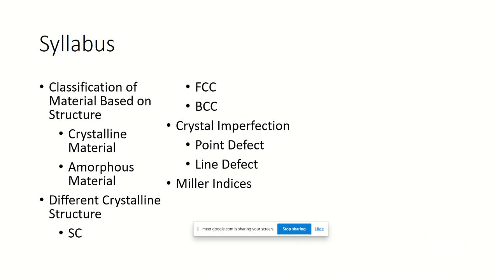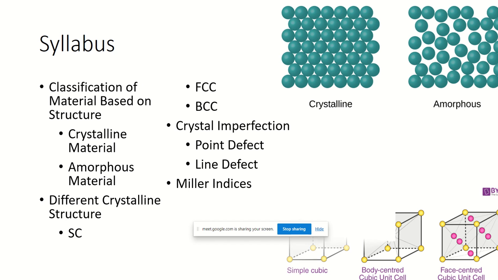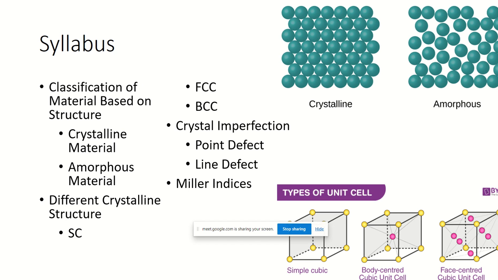Then we'll have different crystal formations, that is simple cubic, FCC, BCC. After completing the crystal sectors, we know that every material will have defects. So when we talk about crystal defects, we'll have point defects and Miller indices. Miller index is nothing but it denotes a geometric property. I'm giving the picture of material classification and types of unit cells.